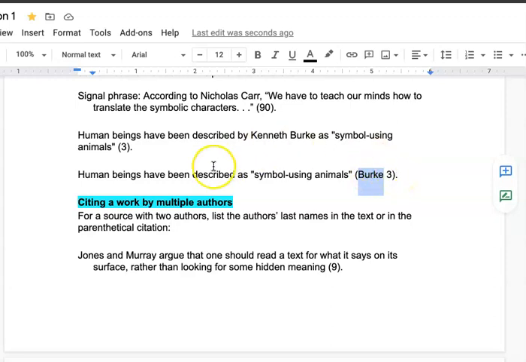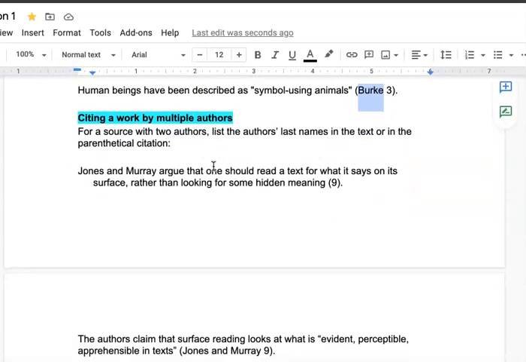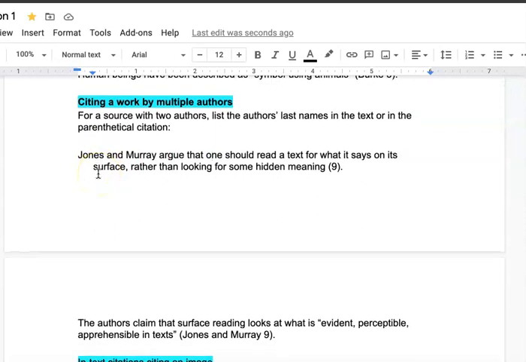Okay. So citing a work with multiple authors. Sometimes you have a work, a piece of text, whatever, with 2 authors, 3 authors. So you want to make sure that you still include however many authors are listed.